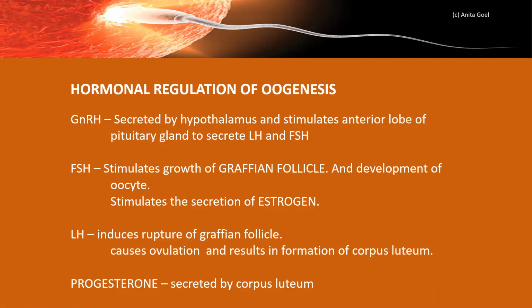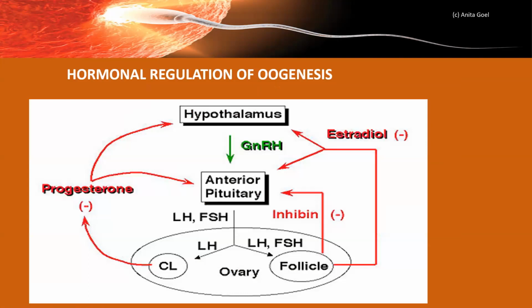Hormonal regulation of oogenesis. As in case of spermatogenesis, in case of oogenesis also, it starts from hypothalamus. From hypothalamus, a hormone, GnRH, gonadotrophin releasing hormone, is released. Again, this is a message for the anterior pituitary gland.